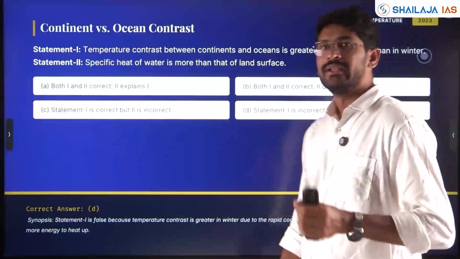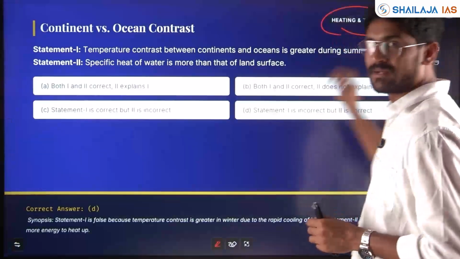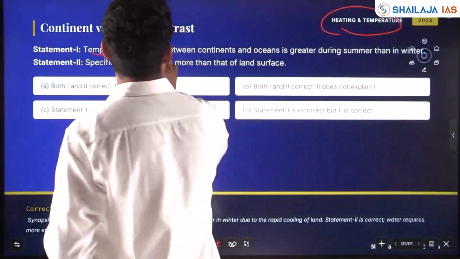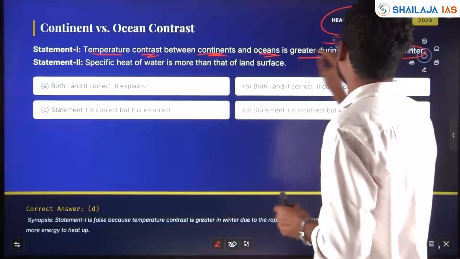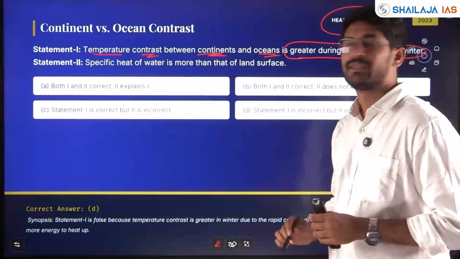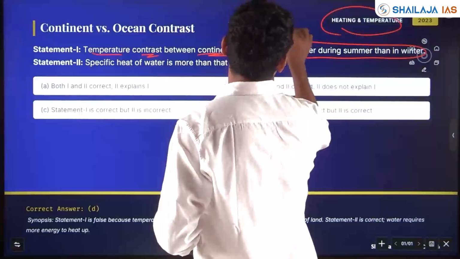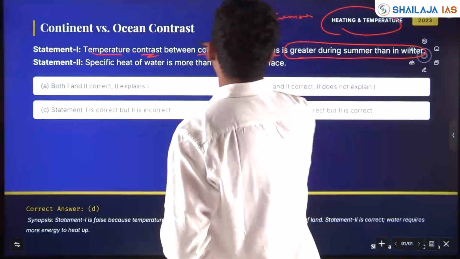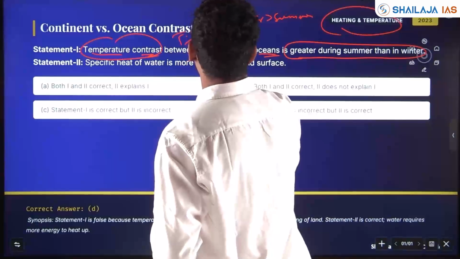Again, with respect to heating and temperature, a question has been asked. My friends, if you see, the concept is getting repeated. Temperature contrast between the continents and oceans is greater during summer than in winter. Is it true? It is greater during winter than summer. Temperature contrast is temperature difference. Why?